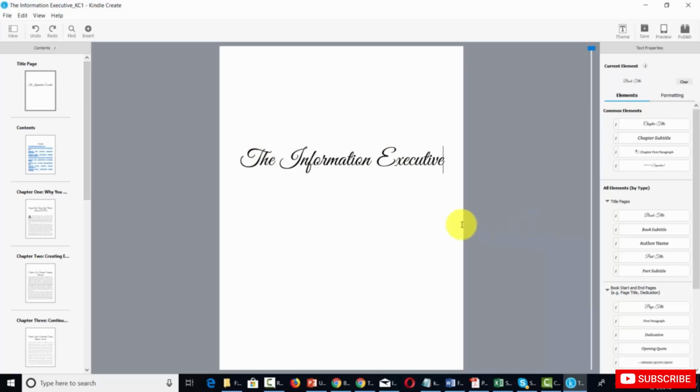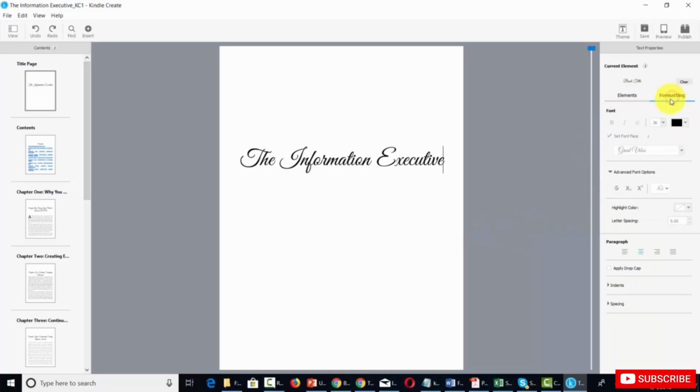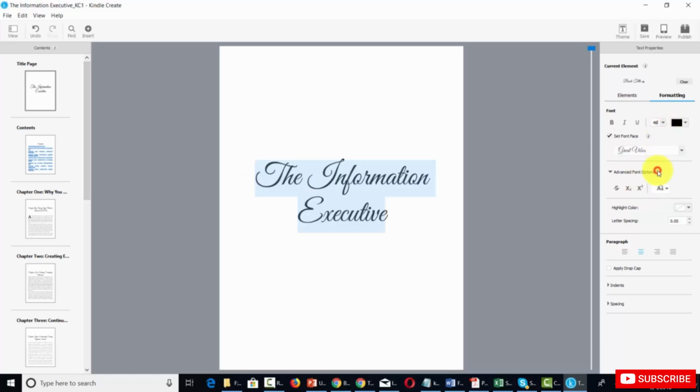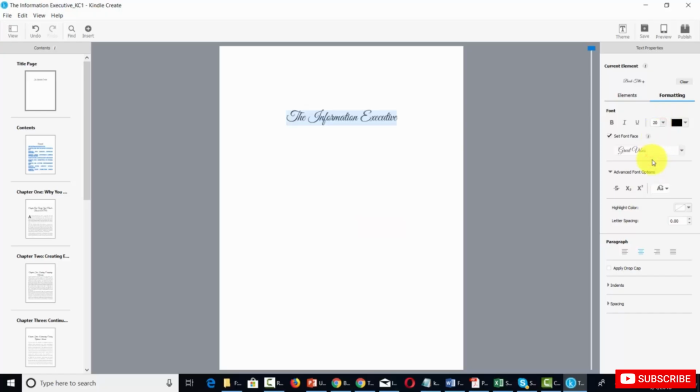Now, if we want to change the formatting, we can come over into the detail, go over to the formatting side, and what we'd have to do is highlight this phrase, and then we can set the face of the font. And you'll notice we have some additional fonts within this theme. We can size up the font, or we can size down the font.